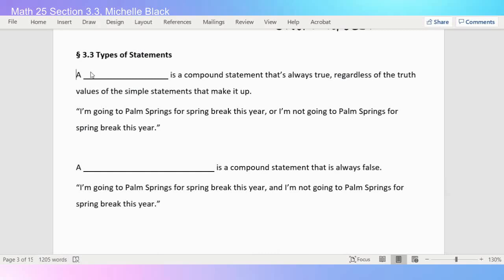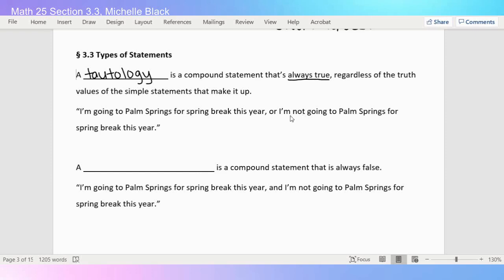Hello everybody, today's video is section 3.3, types of statements. The first type of statement we're going to talk about is a tautology. So a tautology is a compound statement that is always true, regardless of the truth values of the simple statements